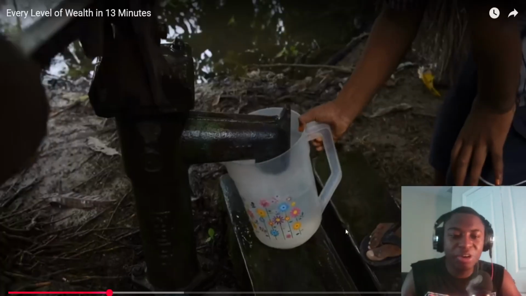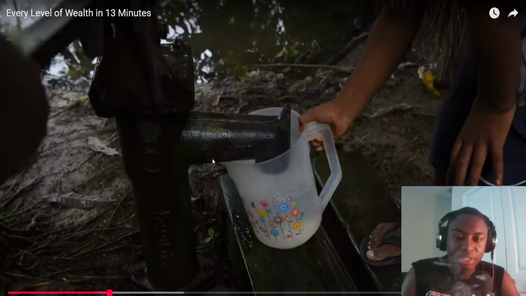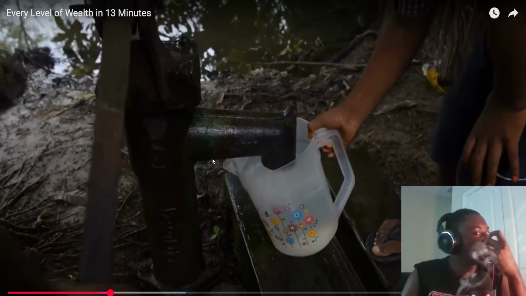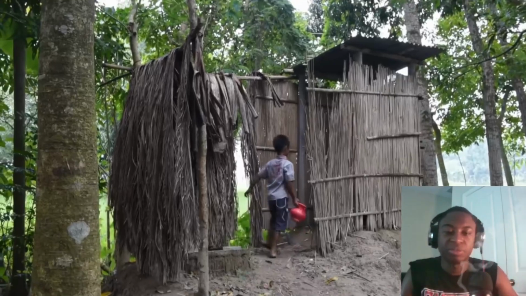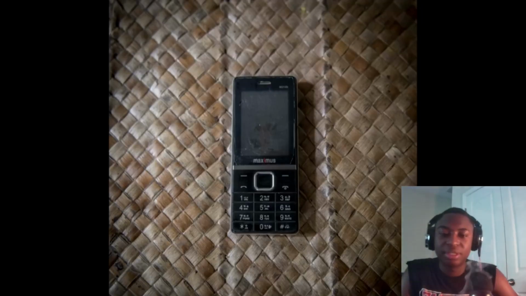They have beds, they have access to a pipe well, which is how most people get their water in Bangladesh. They have a toilet and a place to wash their hands. They also have basic phones.